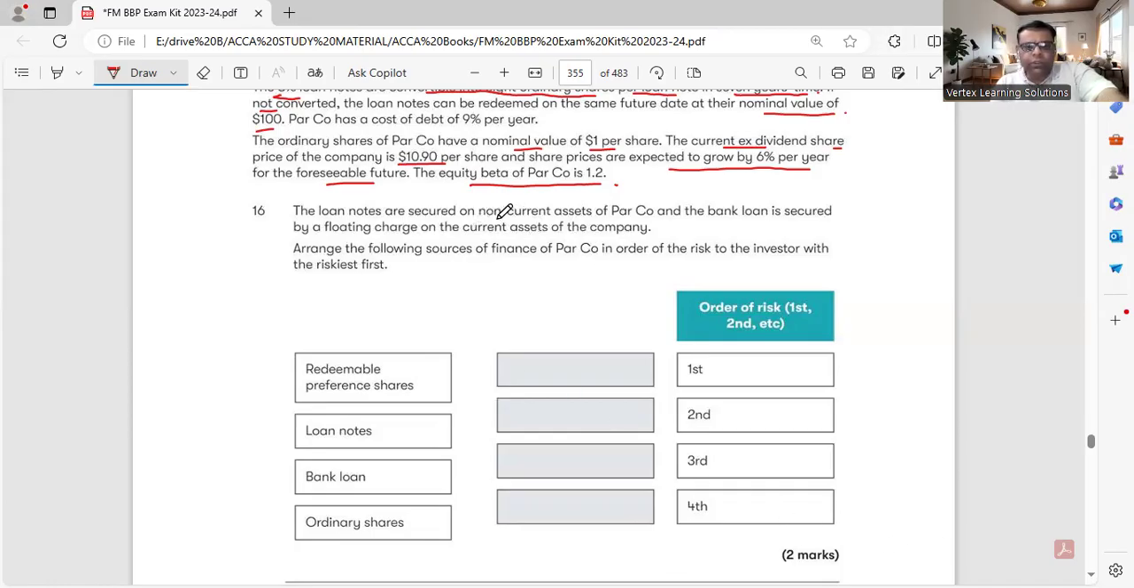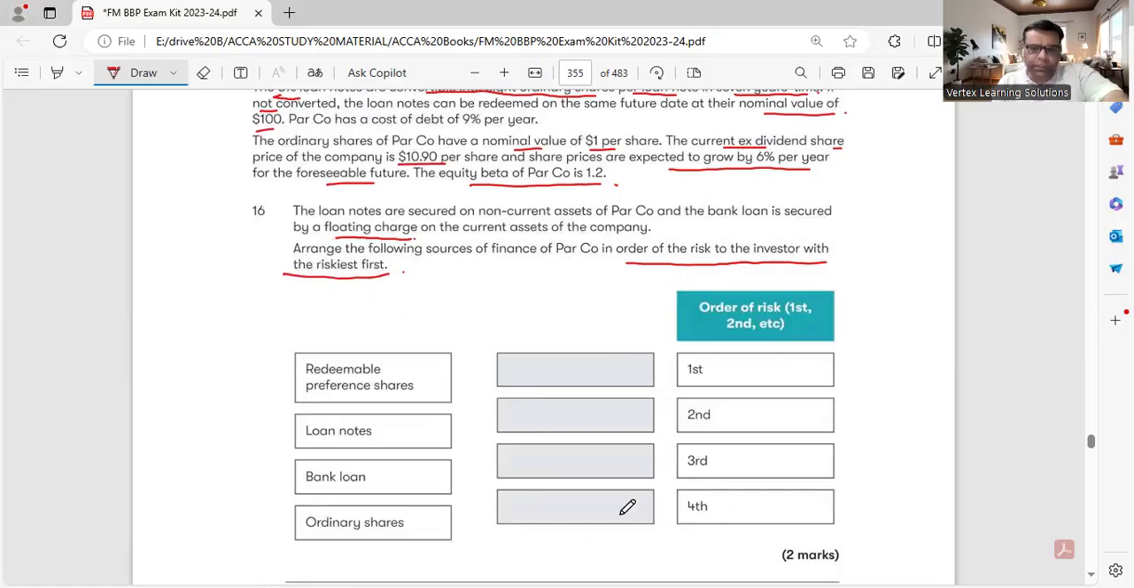Loan notes are secured on non-current assets of Par company and the bank loan is secured by a floating charge, which means variable interest rate on the current assets of the company. Arrange the following sources of finance of Par company in order of the risk to the investor with the riskiest first.